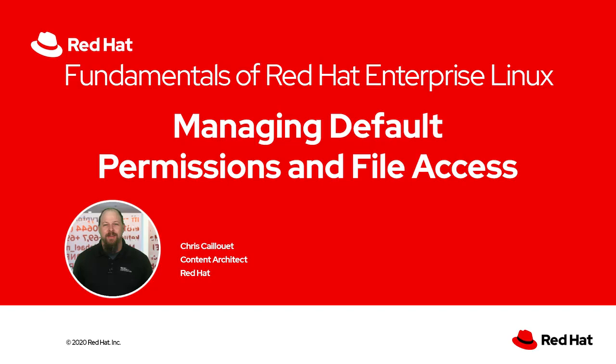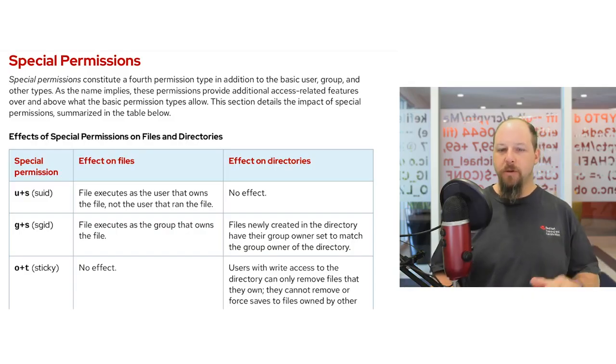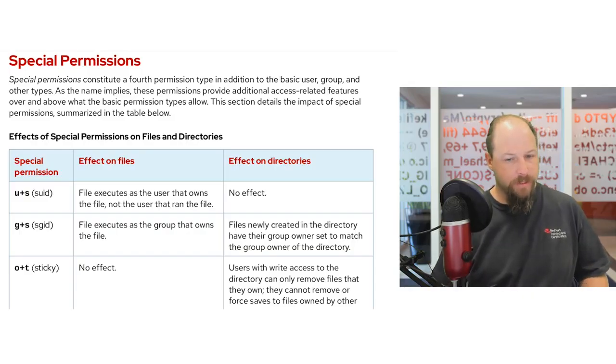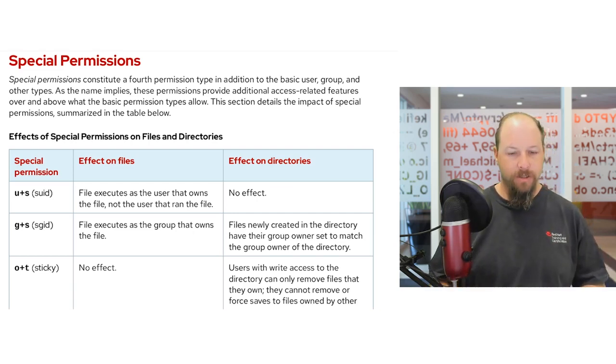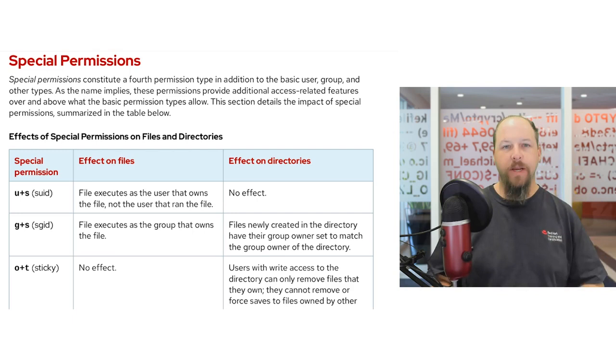Special permissions exist within the file permission structure and constitute a fourth permission type. This goes beyond the basic user, group, and other types. These permissions provide additional access-related features over and above the read, write, and execute we've seen previously. Let's look at the special permissions that we have.